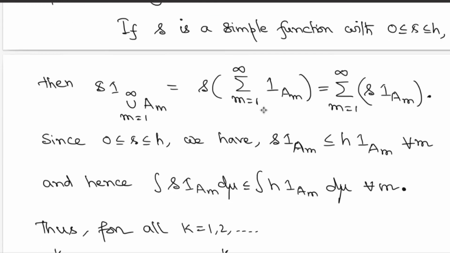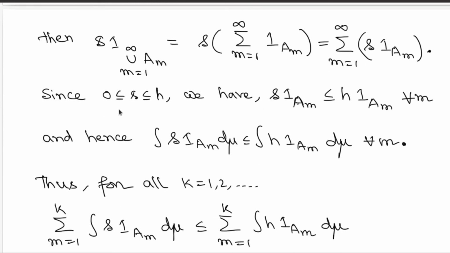Great. Now for every fixed m, if you look at the inequality that s is below h, then by multiplying by the indicator of A_m, you still have this inequality here. So you have s times indicator A_m is less than or equal to h times indicator A_m. This is true for any fixed m. And hence if you do the integration of this for every fixed m, the integration of s times indicator A_m is less than or equal to the integration of h times indicator A_m. This simply follows from the comparison type inequality that we discussed in the previous lecture.